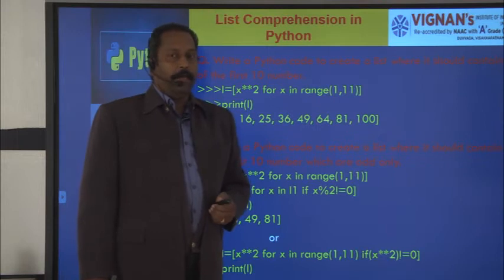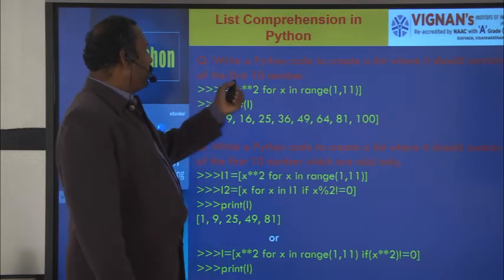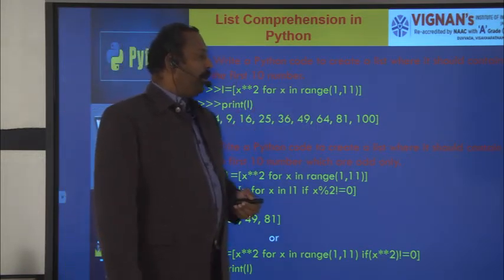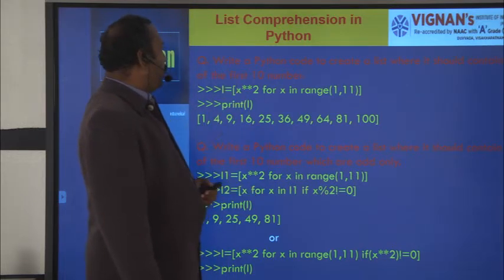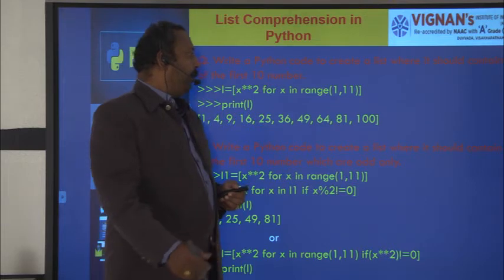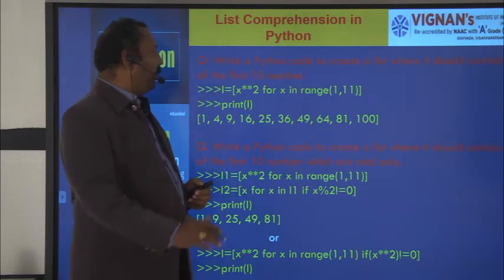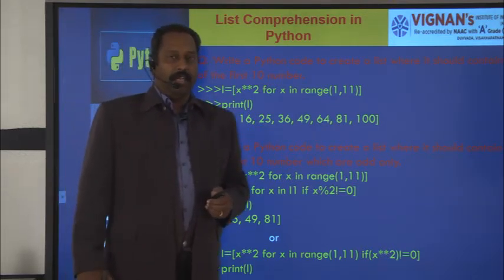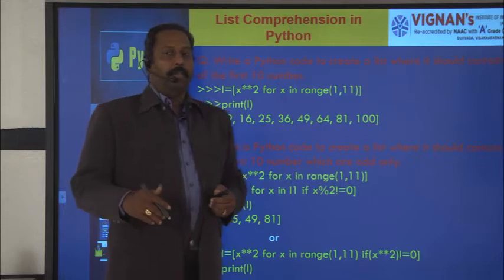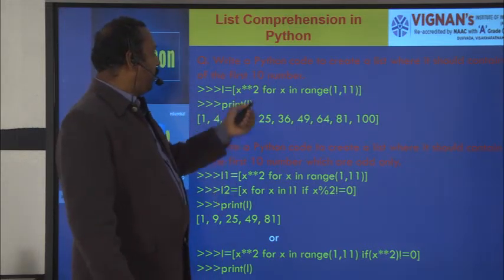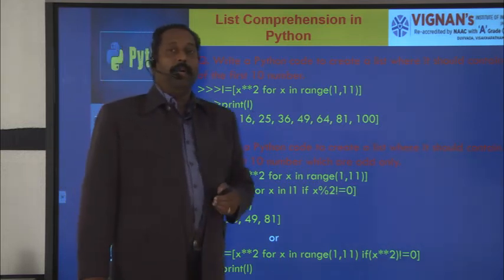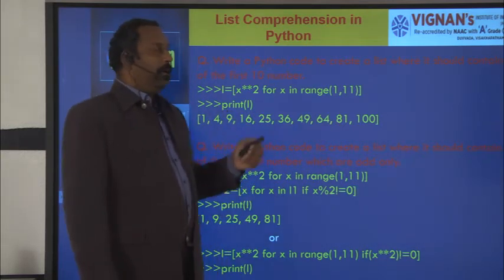First we will see the list comprehension. Write a Python code to create a list. It should contain squares of the first 10 numbers. So what you have to do? We have to make the squares of the first 10 numbers. So the square of 1, square of 2, 3, 4, 5, 6, like this. We have to make the squares up to 10 numbers.